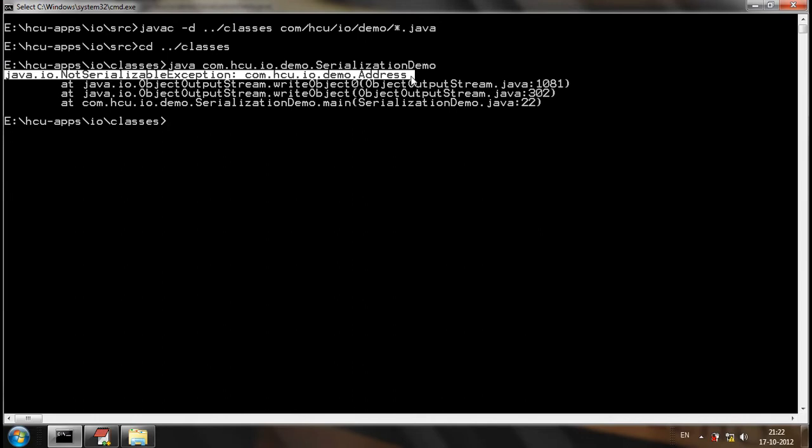When we try to serialize an object which is not serializable. java.io.NotSerializableException will be raised when we try to serialize an object which doesn't implement the serializable interface.